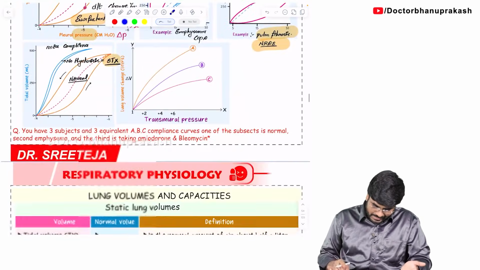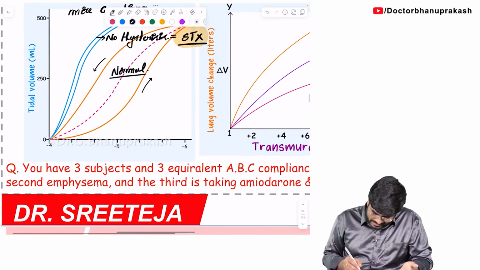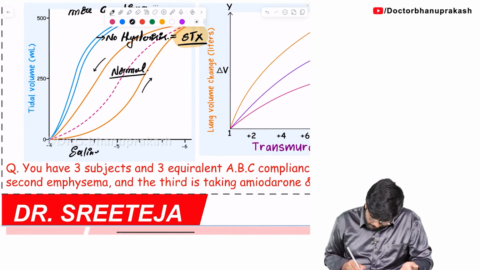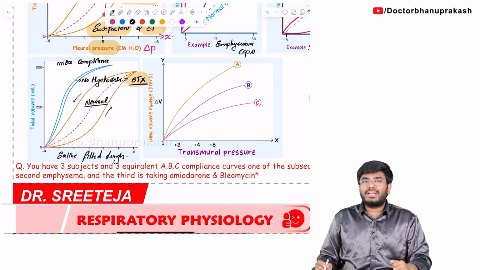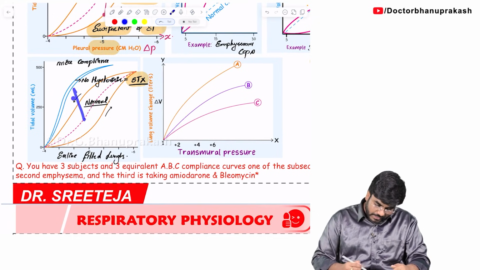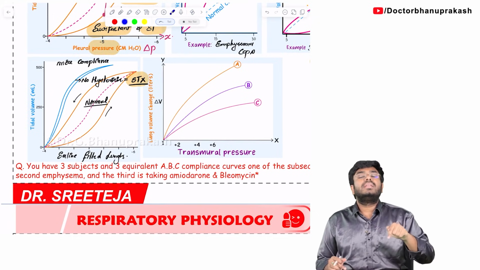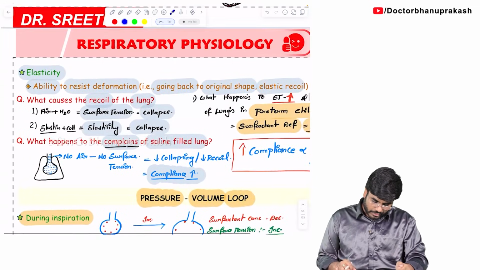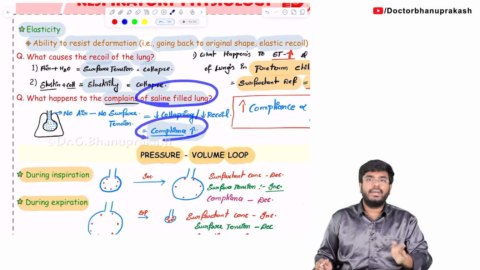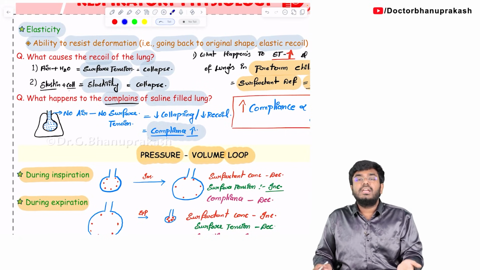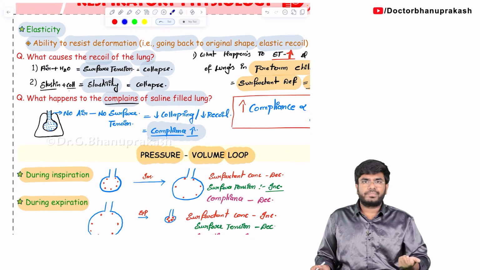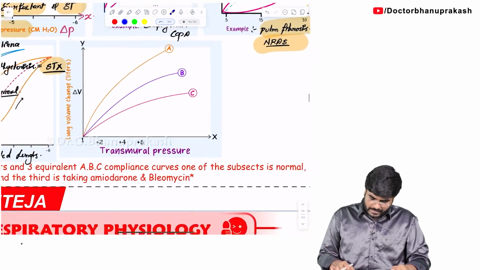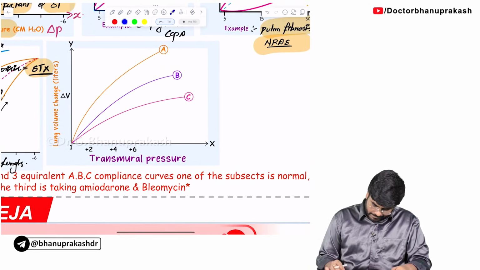Okay. So, write these lungs which I am showing here. These are saline filled lungs. Have I previously taught you? Saline filled lungs are more compliant. Without any doubt, saline filled lungs are more compliant, but they are not having the hysteresis. That's the same thing I am showing here. Yes, they are more compliant, but there are no surface tension changes. No surface tension changes means no concept of hysteresis. No difference. The compliance is not going to change.